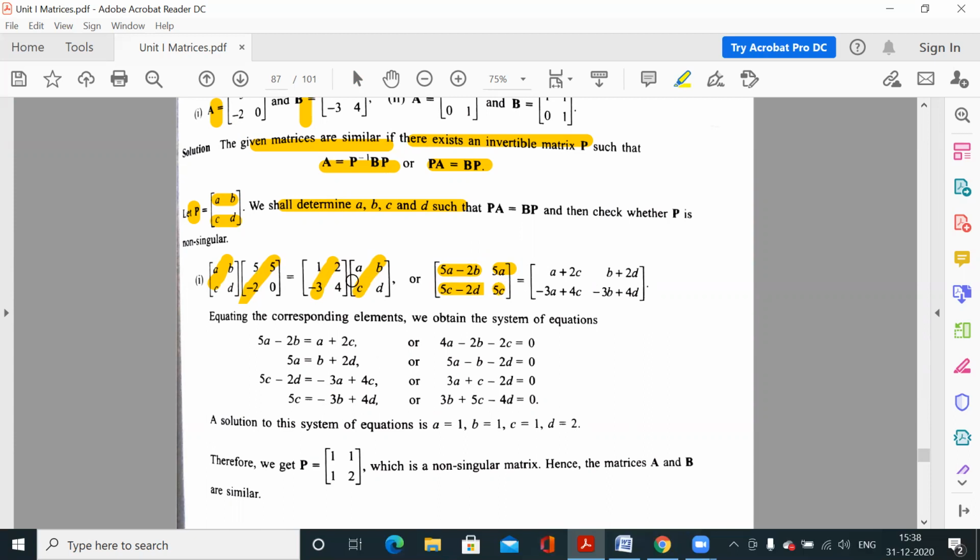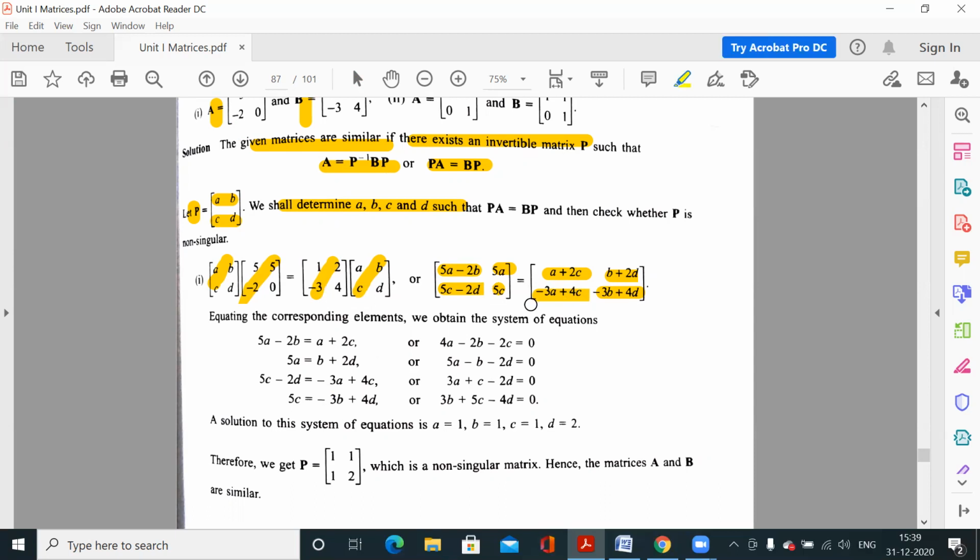Now the right hand side multiplication: a plus 2c, b plus 2d, next minus 3a plus 4c, and minus 3b plus 4d. So we have multiplied the matrices on the left hand side and on the right hand side.